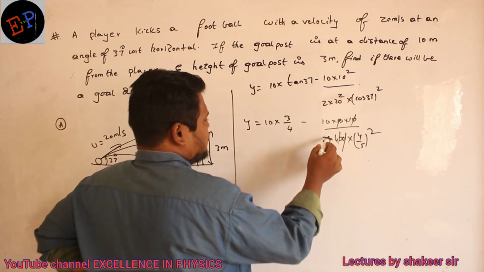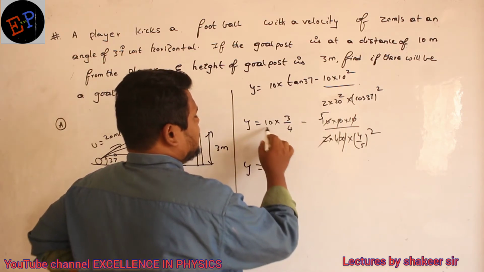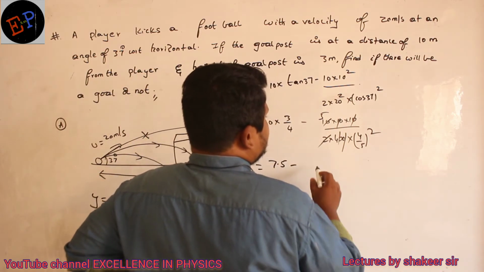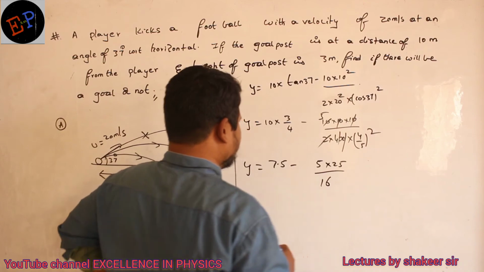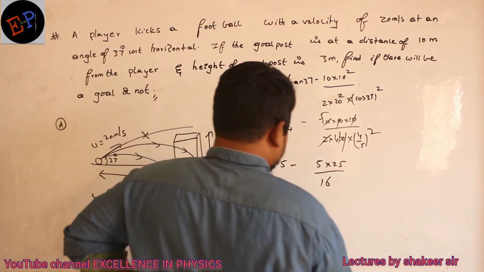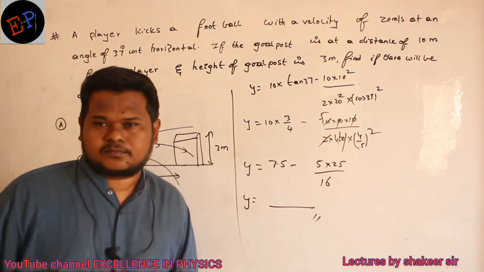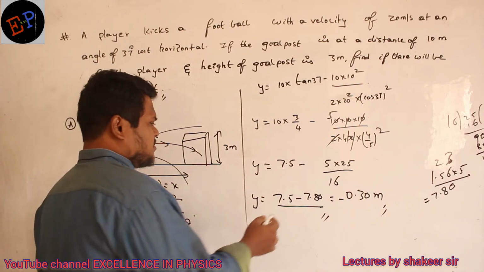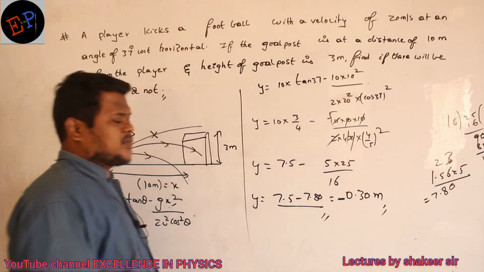So y equals 2.5 into 3, 7.5, minus 5 into 25 divided by 16. Calculate this value, ma. See what answer you get. So 7.5 minus 5 into 25 by 16, 7.80. So it is minus 0.30.